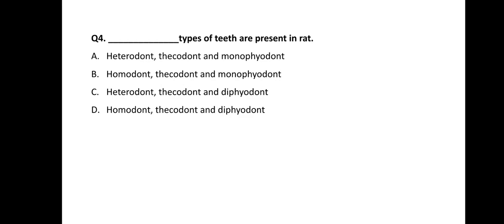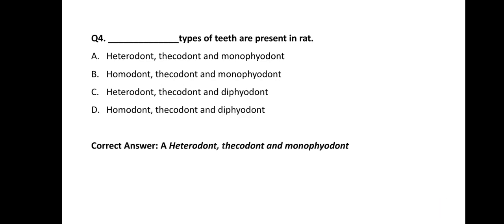So the question is that dash type of teeth are present in rat. Options are given here. So the correct answer of this question is option A, heterodont, thecodont, and monophyodont. Means in rat there are different types of teeth present, incisors and molars.